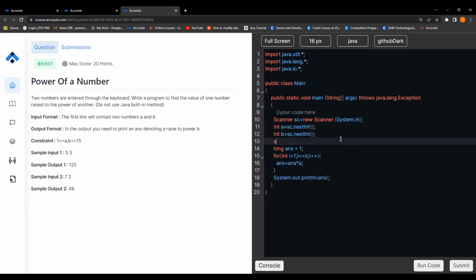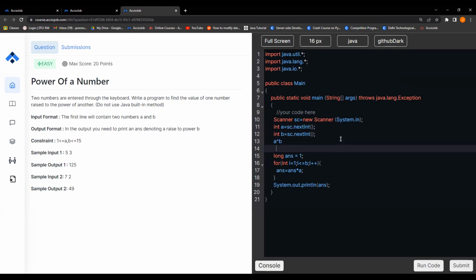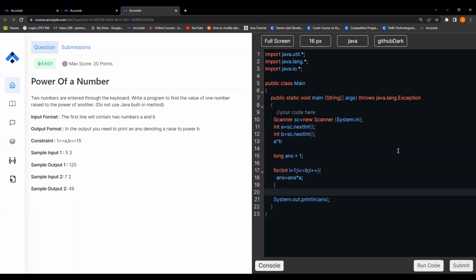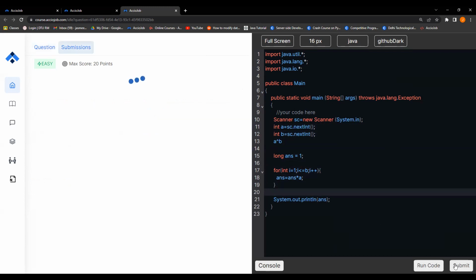So see, guys, we are basically taking these two variables. It's almost the same as A raised to the power of B. So we need to multiply A, B times. That's why we are running a for loop from i is equals to 1 to B and multiplying A that many times. So it's a simple thing. Now let's try and submit it.